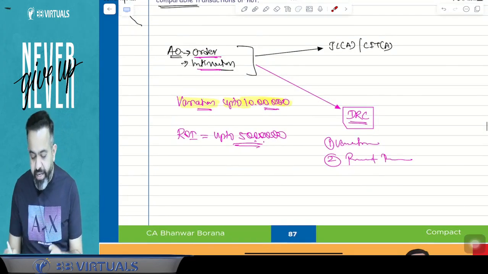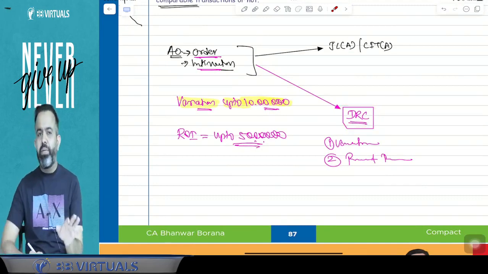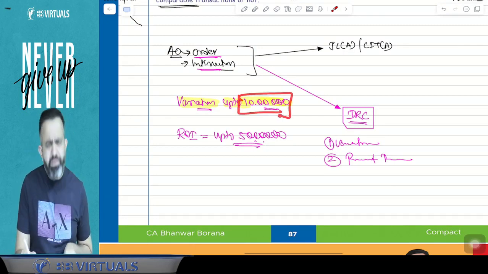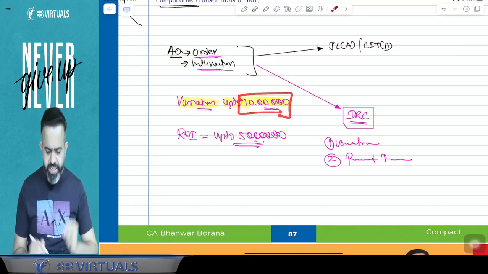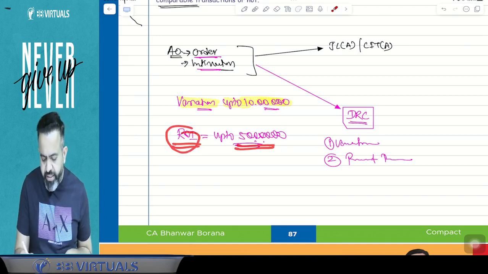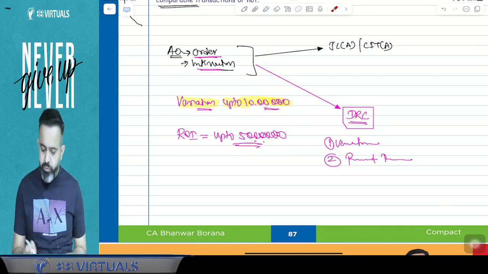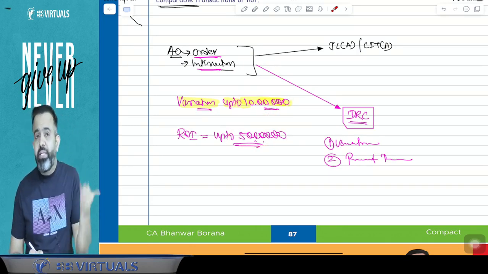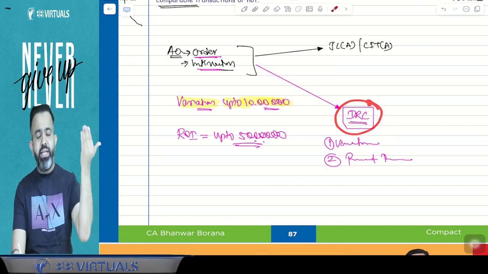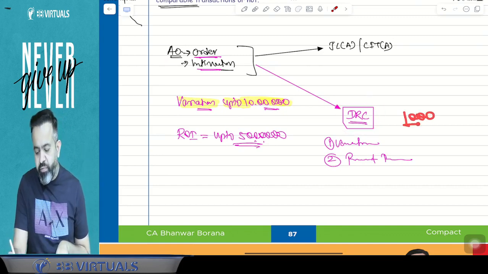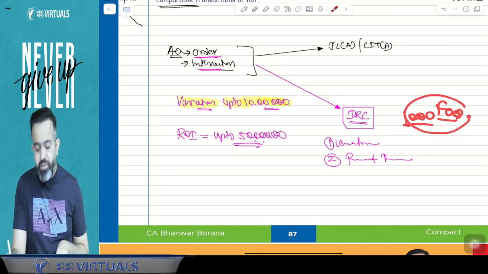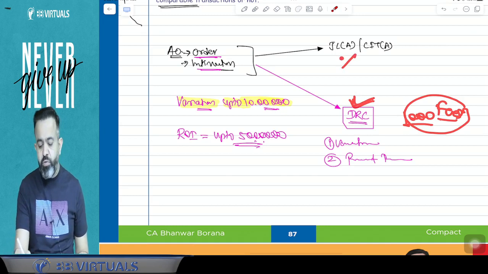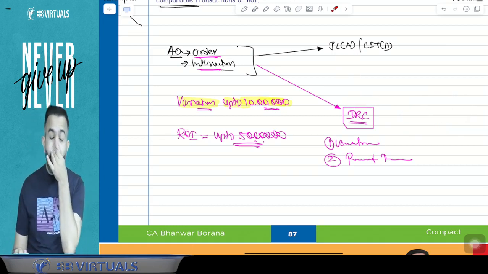But guys, this DRC concept, the Dispute Resolution Committee, is applicable in case of an assessee where the AO made a very small variation, up to 10 lakh, and he filed the return where the return income was only up to 50 lakh rupees. In this particular case, you may file the application to the DRC, and there will be a fee of 1000 rupees. With the fee of 1000, you can file the application to the DRC instead of filing the appeal to the Joint Commissioner appeal or CIT appeal.